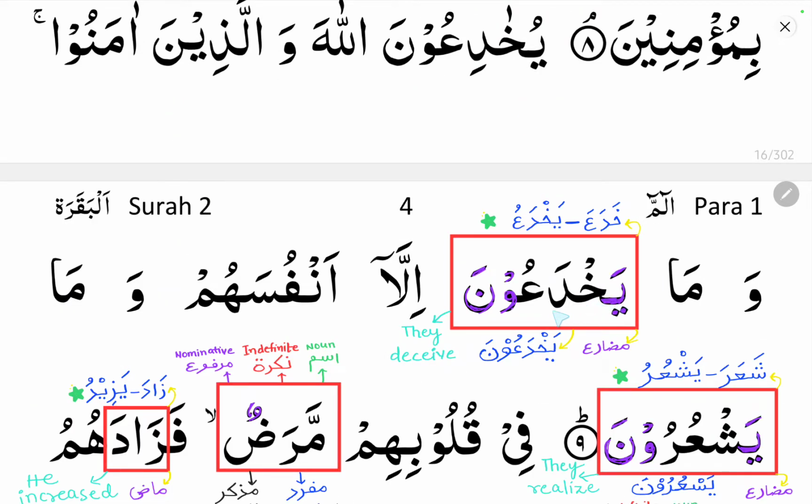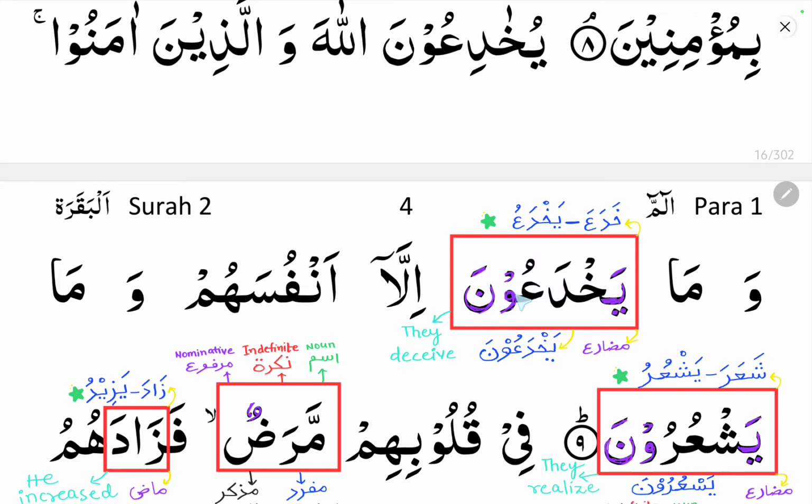So here you can see yajiduna. You can see ya at the beginning, so it is a fi'lul mudari verb. It comes from khada'a yakhda'u. Yakhda'una, they deceive. Khada'a means he deceived. Yakhda'u, he deceives, he is deceiving, and he will deceive. So yakhda'una: ya is the prefix attached here, and una is the suffix attached here.